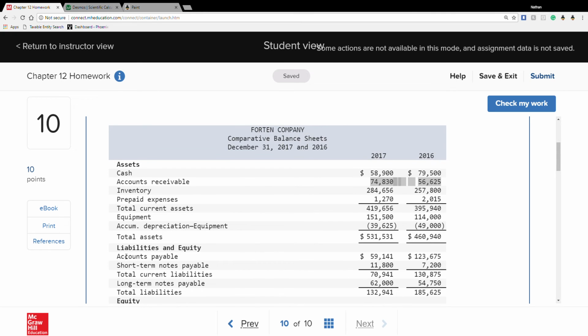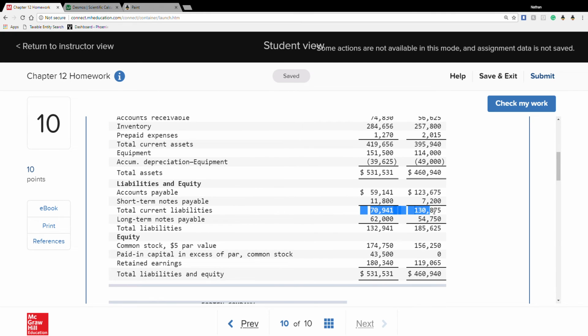Next, let's look at liabilities. This problem already tells you current liabilities, and we have accounts payable and short-term notes payable. The short-term notes payable is a current liability, but it favors more of a financing item than an operating item.